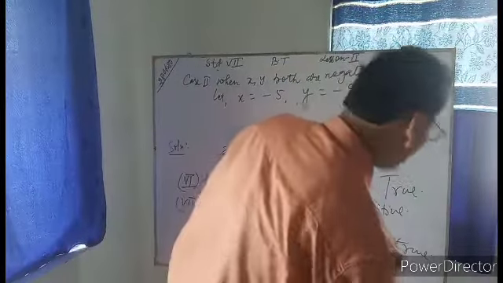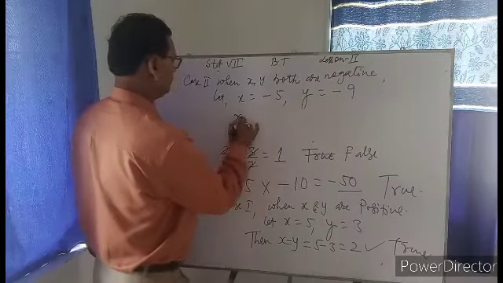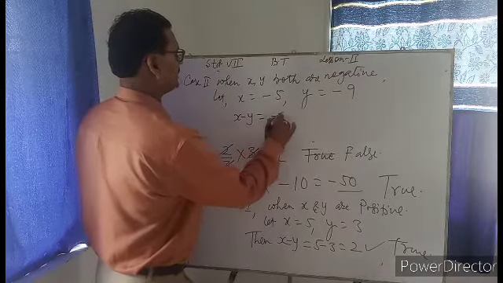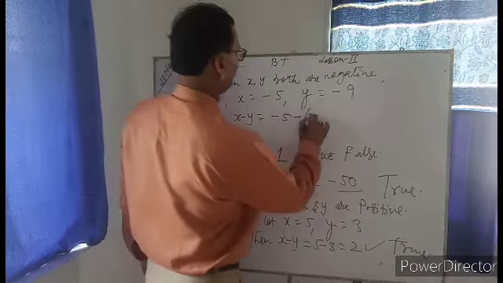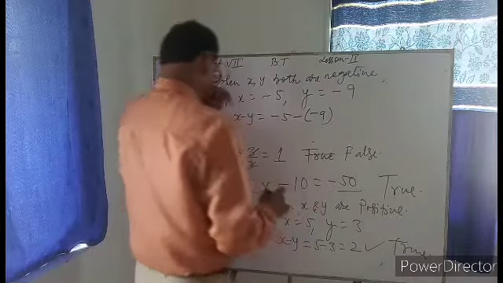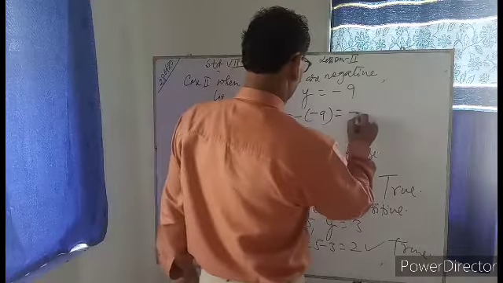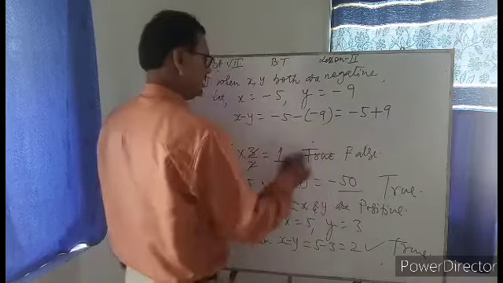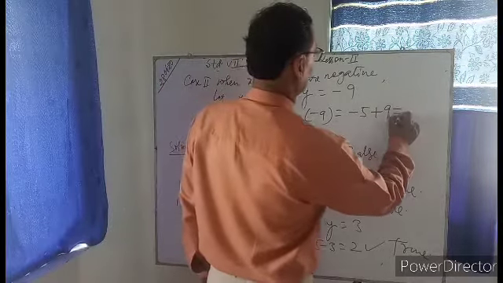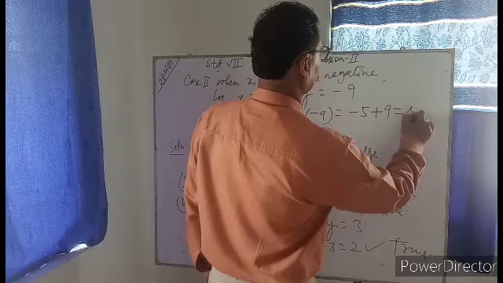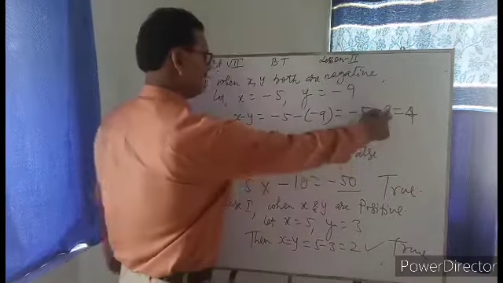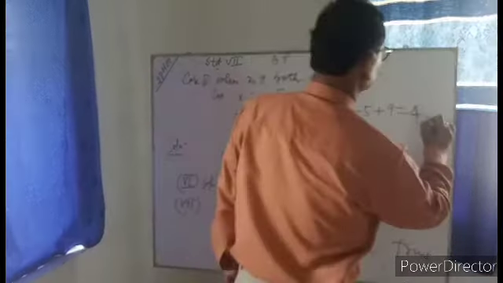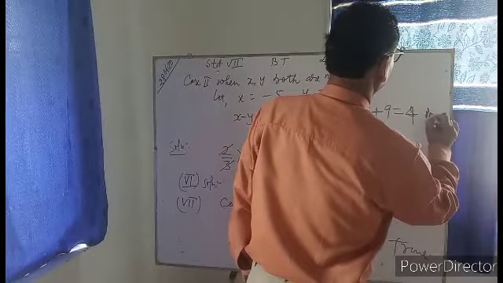Now x minus y will be minus 5 minus of minus 9. And this will give you minus 5 plus 9, that is 9 minus 5 is equal to 4, and it is positive.